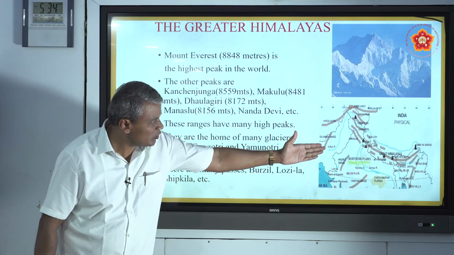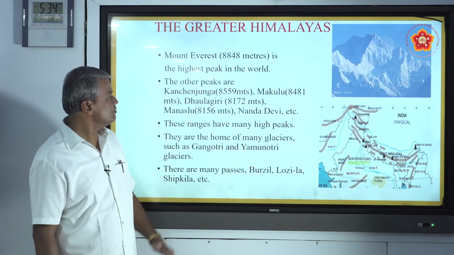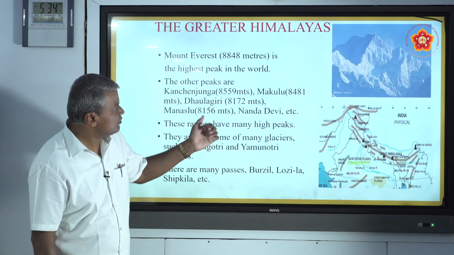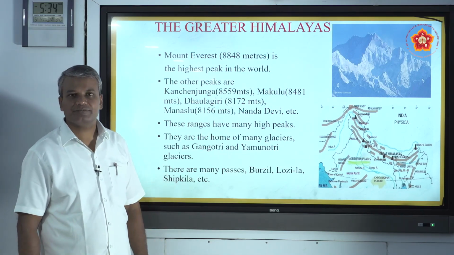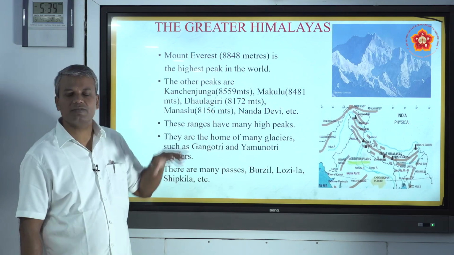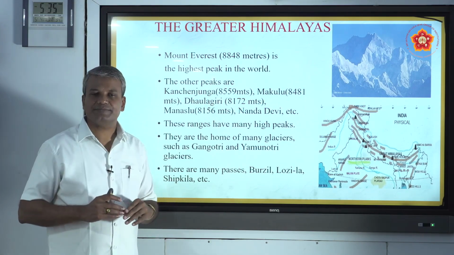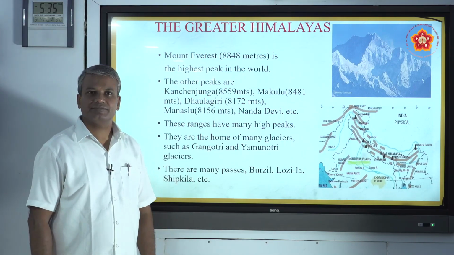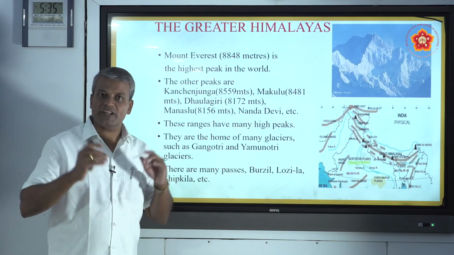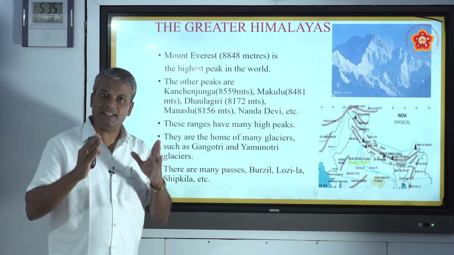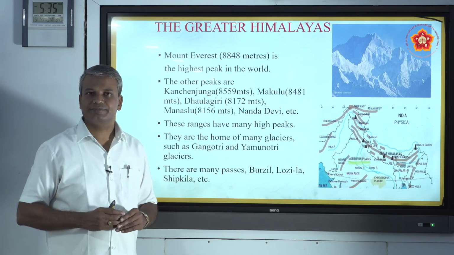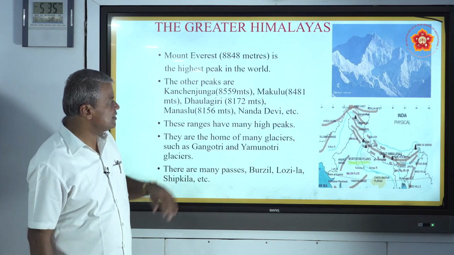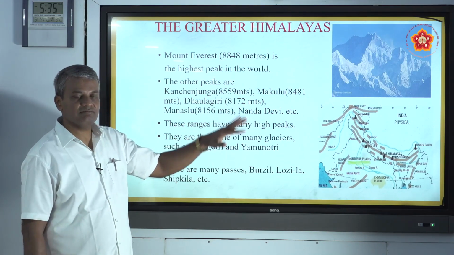Some important peaks are marked on that map. Dhaulagiri, Manaslu, Nanda Devi and so on. These are some important examples of high peaks located in the Greater Himalayas. The world's highest peak, Mount Everest, 8,848 meters, is located in this range.